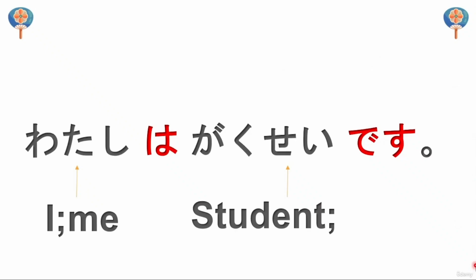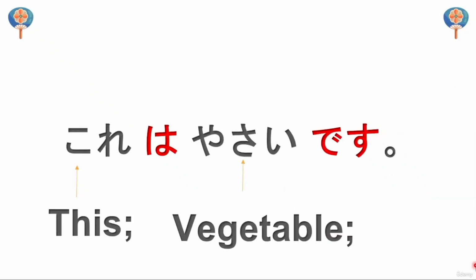Very good. Another example sentence. Kore wa yasai desu. Kore means this right here. So kore wa, as for this. Yasai means vegetable or vegetables. Is a vegetable. So this is a vegetable. Very good.